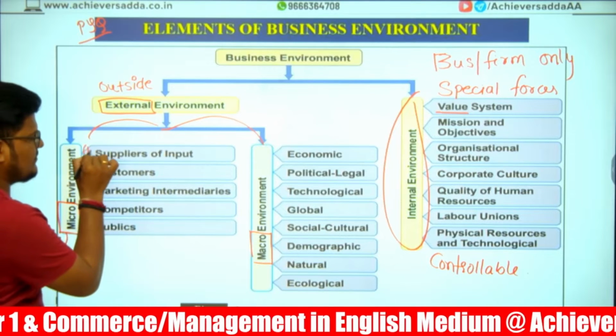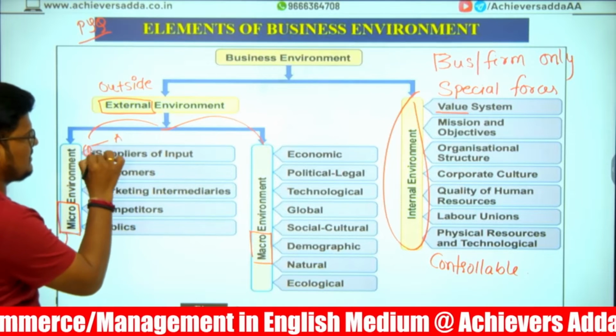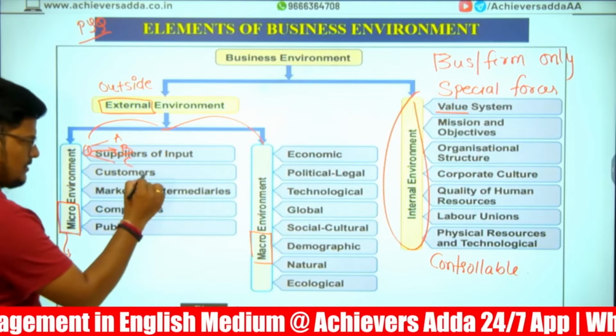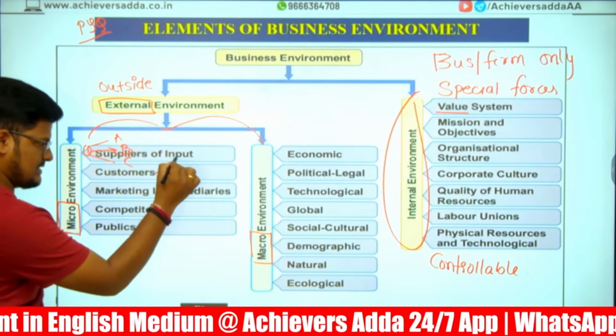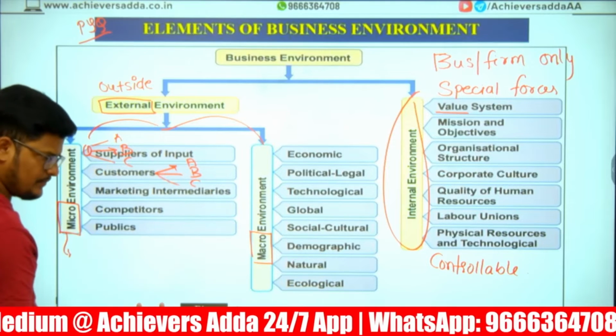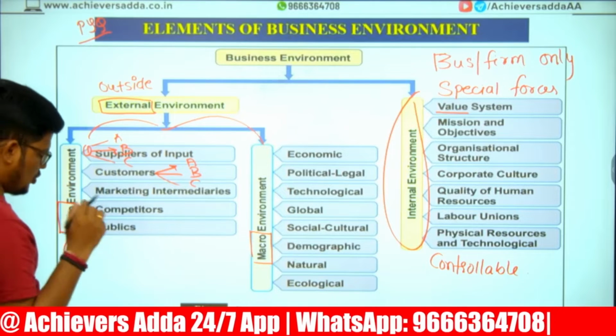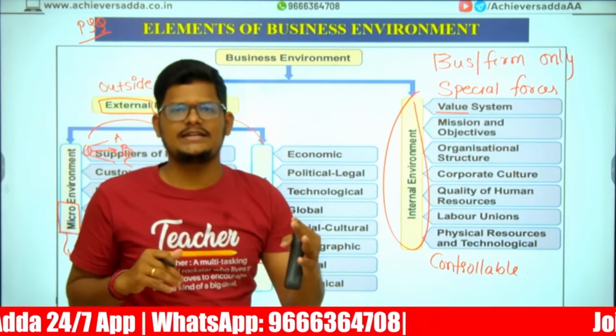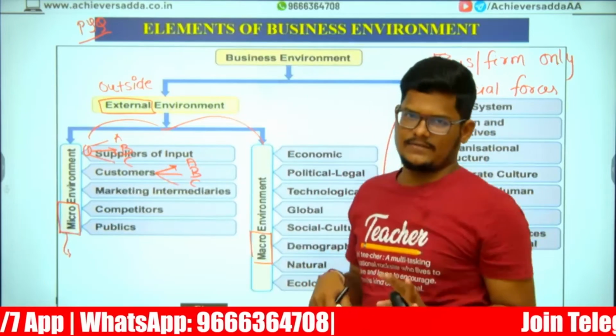One supplier will supply to A company, B company, C company. Common. One customer may be a customer of A company, B company, C company. Common. Though it belongs to you, it is very much common to multiple companies in the same industry.